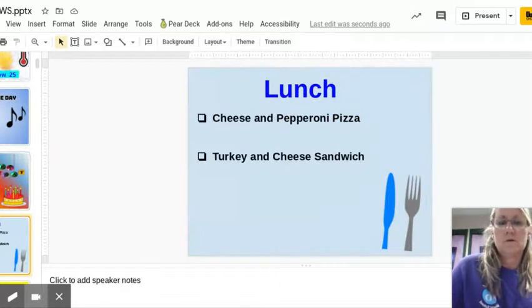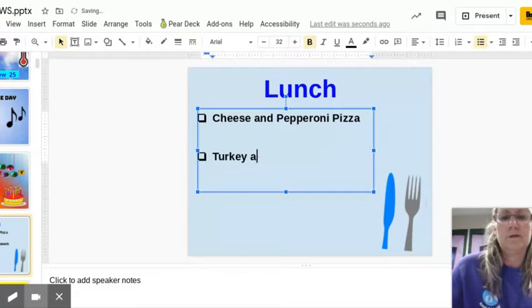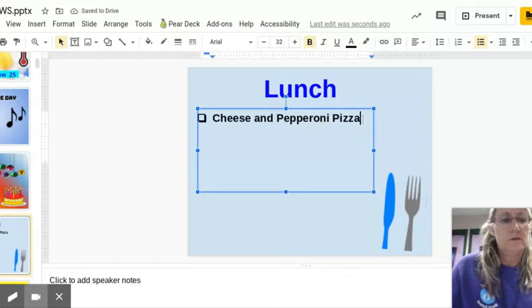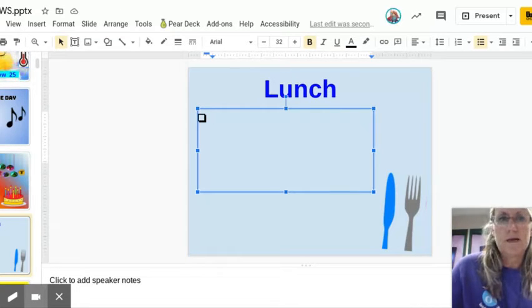Moving on, we're going to scroll down. We always have to change the lunch choices. The easiest way to do that is to leave those boxes in and just hit backspace. Oftentimes, kids delete all the boxes, and it looks nicer with those little bullets and boxes. In order to find the lunch choices, it's very easy. All you have to do is open a new tab up at the top.